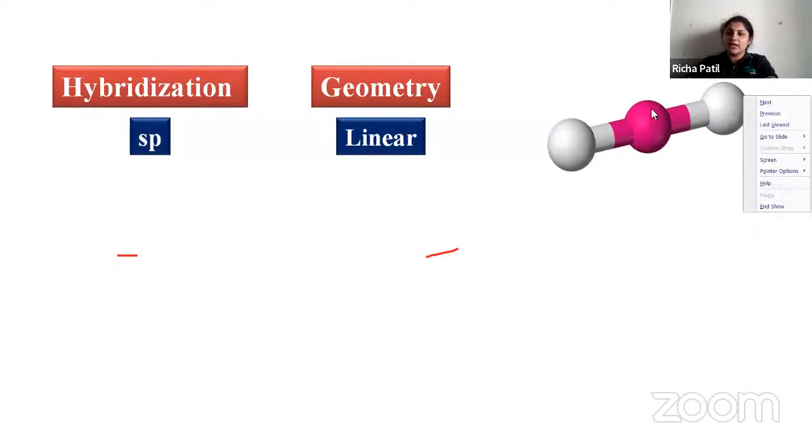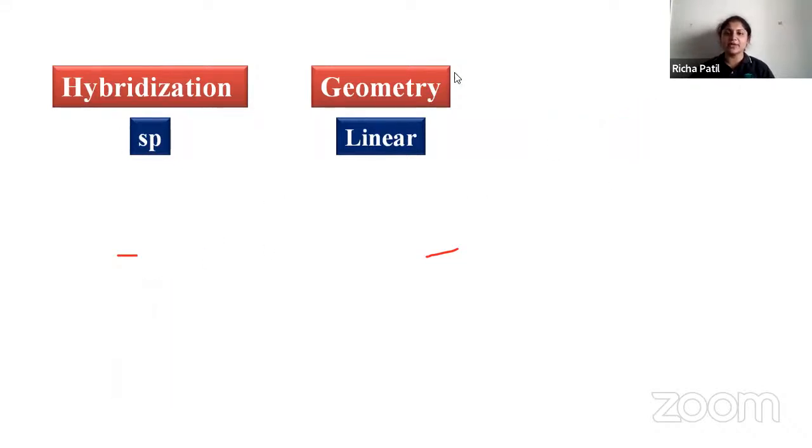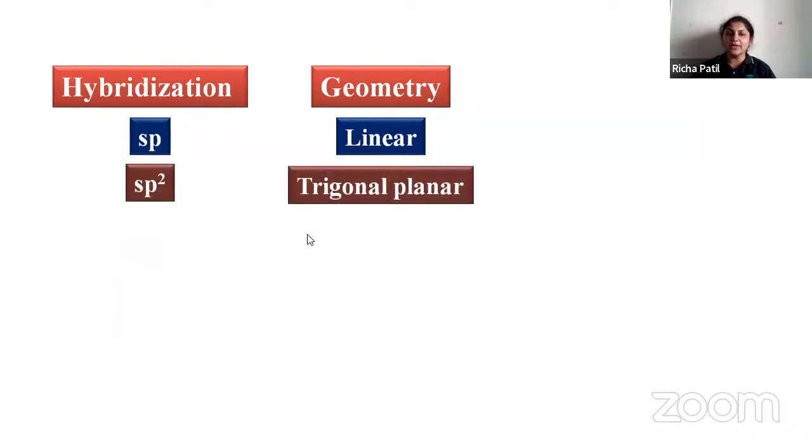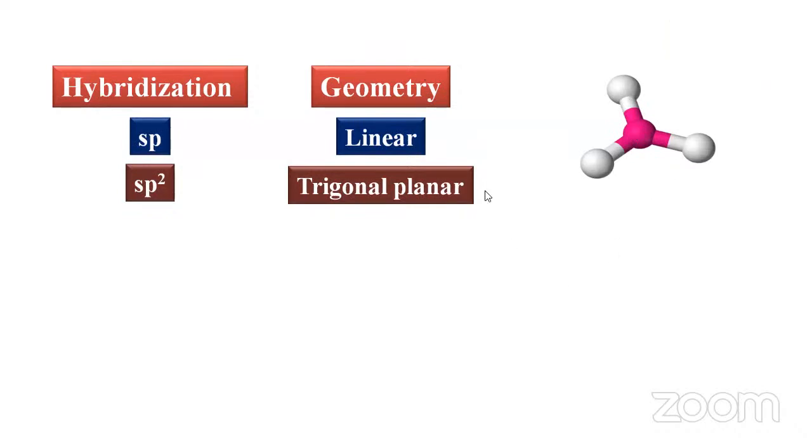Pink represents your central metal atom, and white represents your ligands. If I have sp2 hybridization, it is having a trigonal planar geometry. So the structure will be like this. Pink is the central atom, and white represents your ligands.